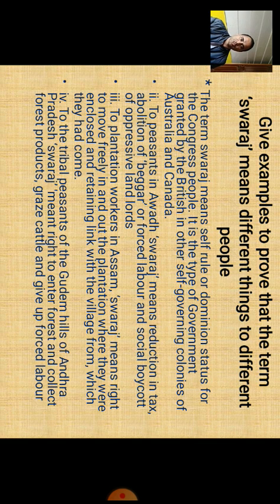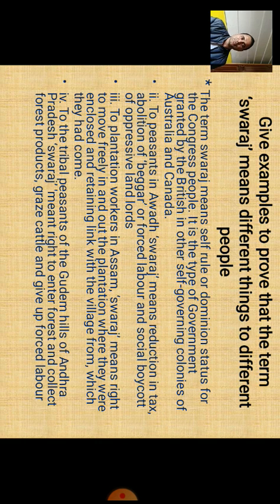It means a self-governing body, a country governed by its own elected group of people. That is Swaraj. But is the meaning of Swaraj the same, or understood in a similar way, by all the people living in different parts of the country?